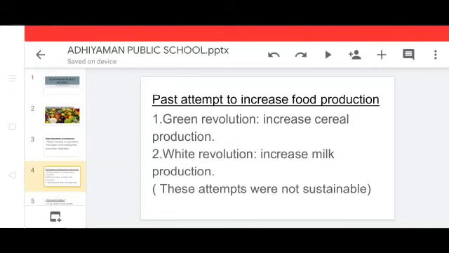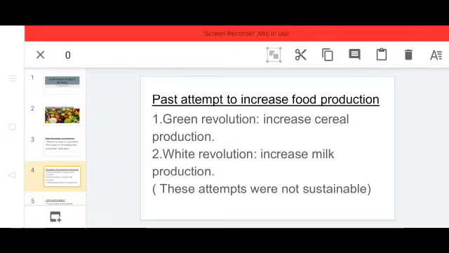It is important that we increase food production without degrading our environment and disturbing the balances maintaining it. Hence, there is a need for sustainable practices in agriculture and animal husbandry.